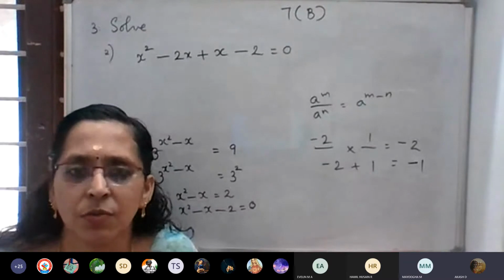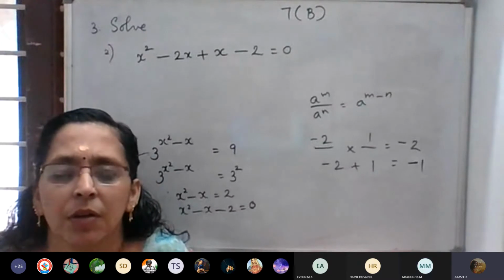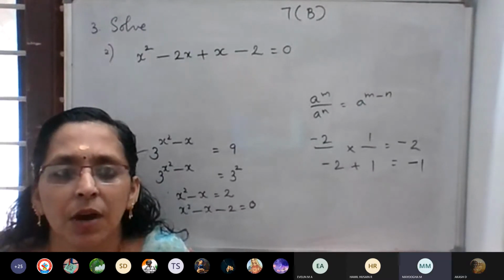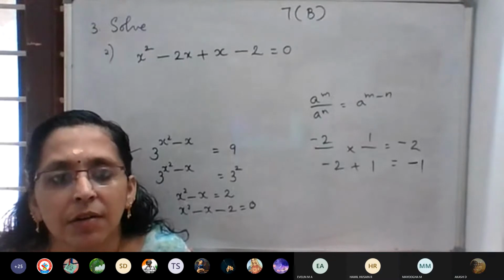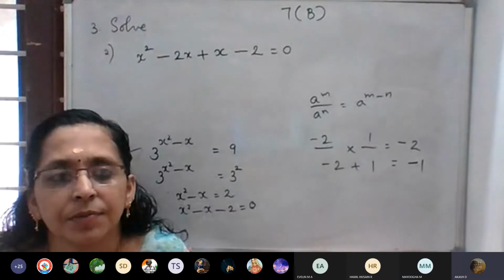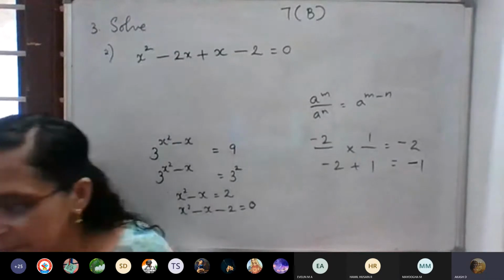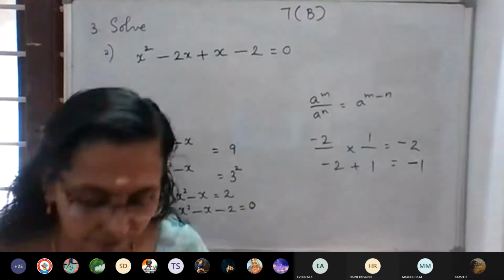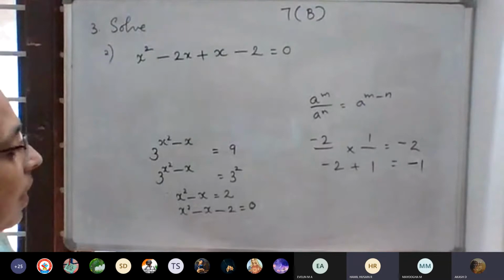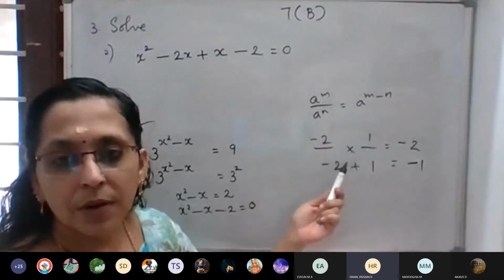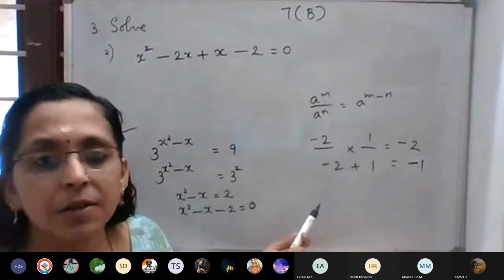You have Zoom, no? There's no space. Okay, let me check. Study that 5B, it is very important.